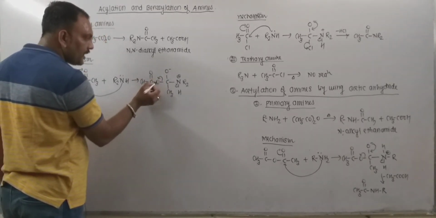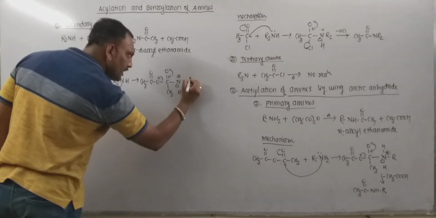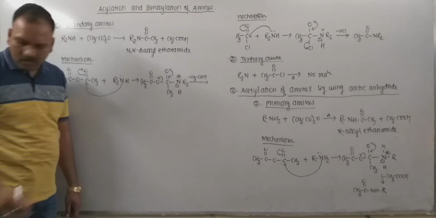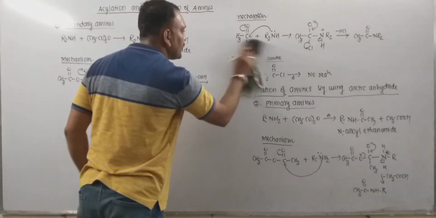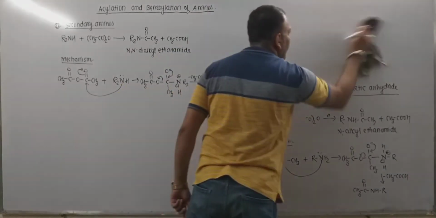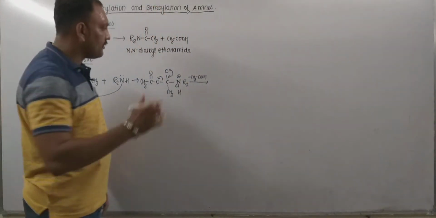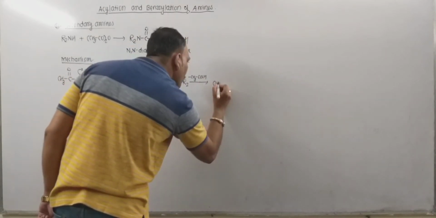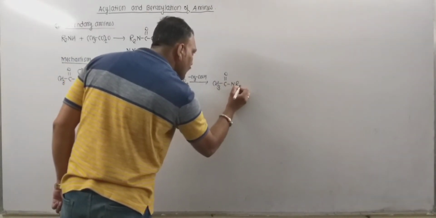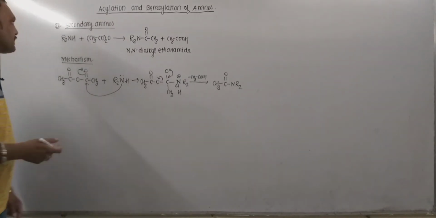Oxygen, being electronegative, attracts this electron pair, and this oxygen shares a pair of electrons with this. This leads to the departure of acetic acid, I mean this proton combined with acetate ion leads to the formation of acetic acid as a byproduct, and that leads to the formation of our expected product. So what is the product right here? CH3CO, then NR2. This is N,N-dialkyl ethanamide. In this way, secondary amines react with acid anhydride.